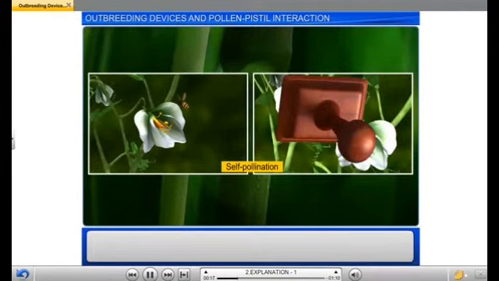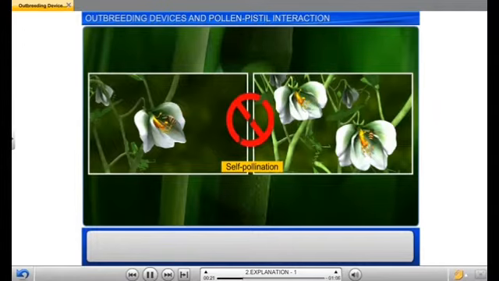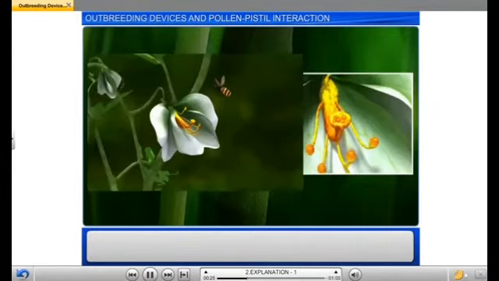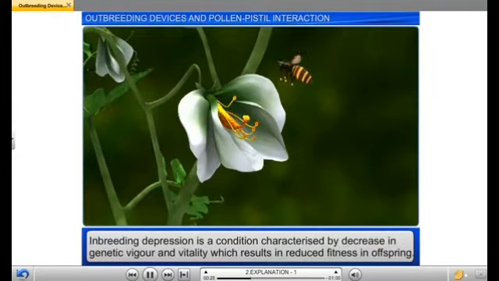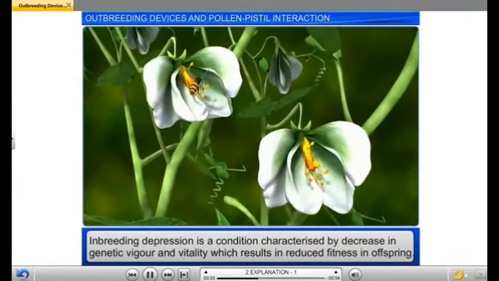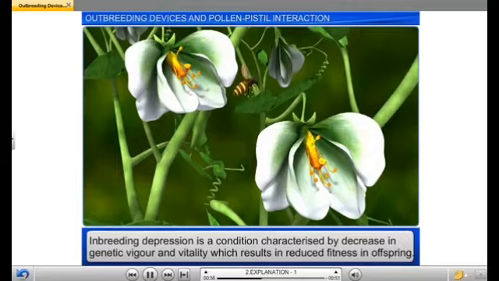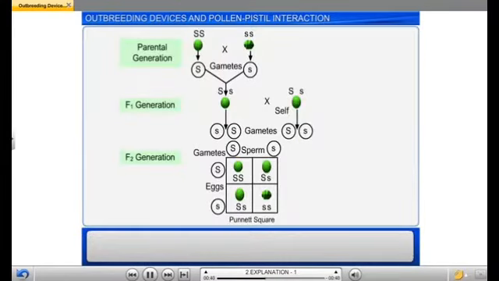But there are a lot of hindrances. That is, there are various outbreeding devices. The majority of flowering plants produce hermaphrodite flowers, and the pollen grains are likely to come in contact with the stigma of the same flower. So continued self-pollination results in inbreeding depression. Flowering plants have developed many devices to discourage self-pollination and to encourage cross-pollination. With the production of the same varieties, a lot of depression might be created.